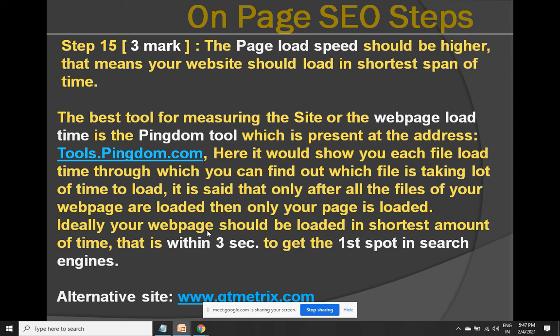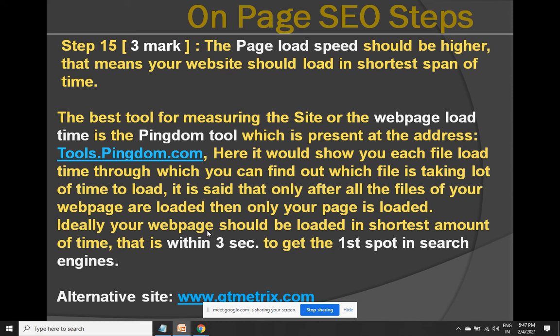If the speed is not good, even with the best SEO marks, your ranking will get degraded. It is not spam, but Google will give you somewhere in the second page, third page, fourth page, depending upon the speed. Though you have the highest SEO score, the speed is not supporting. You improve the speed, it will climb to the top. Again, the speed reduces, again it will drift down.